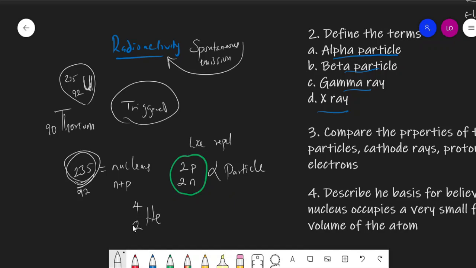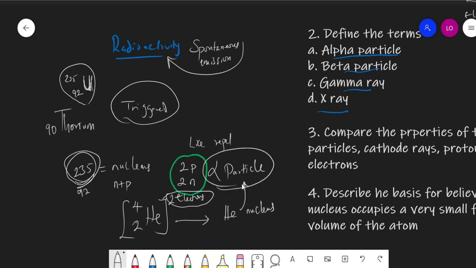For it to have two protons simply means that if it's a neutral helium, it should have two electrons, right? So just imagine the helium atom without the electrons. It's like saying a helium nucleus. That's why they call the alpha particle a helium nucleus.